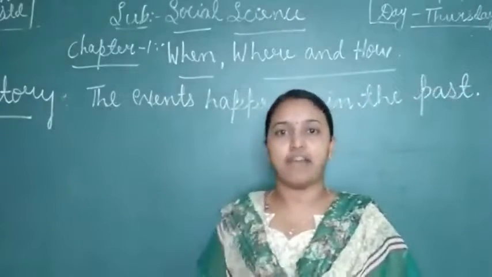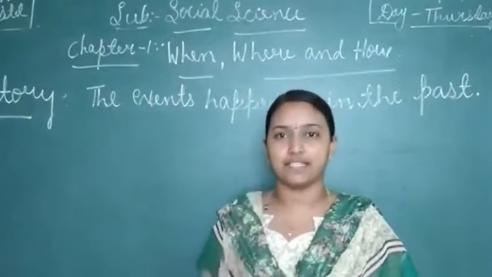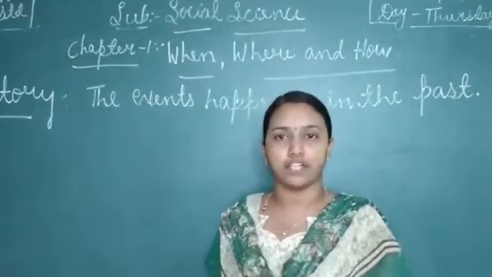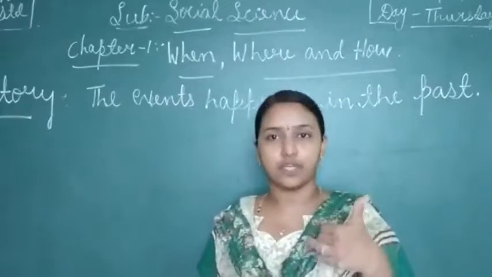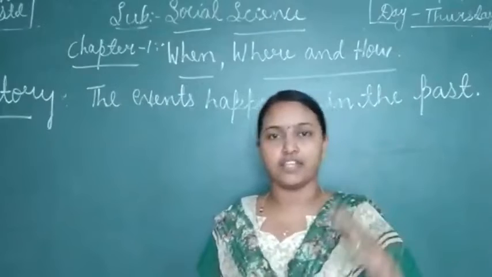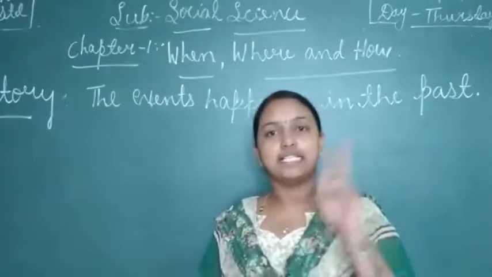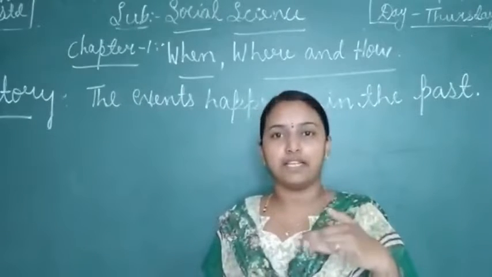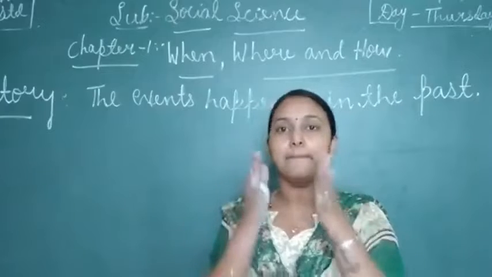History is divided into three periods. First one is ancient history. Ancient means older one. Second one is medieval history. Medieval is nothing but the middle one.